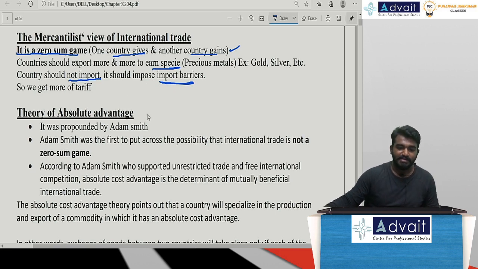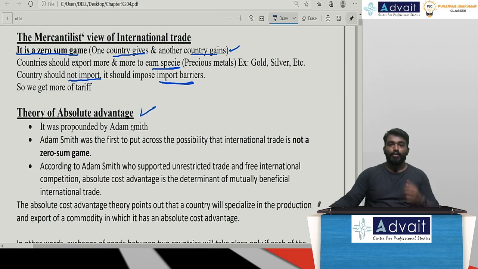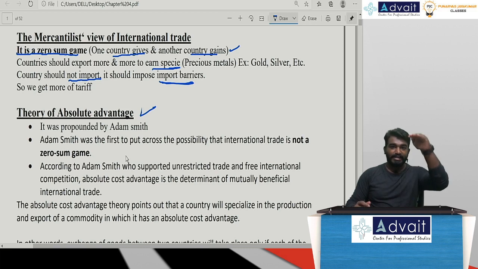Now, the second important theory was absolute advantage theory. What do we do in absolute advantage theory? We check which nation has an absolute advantage in production, in terms of using fewer laborers to produce goods and services. We concentrate only on labor as a factor of production, wherein it is not a zero-sum game. It is not a zero-sum game.